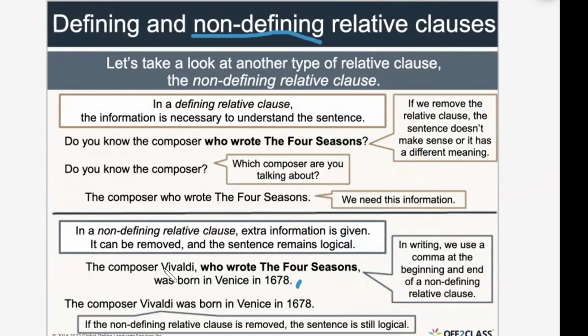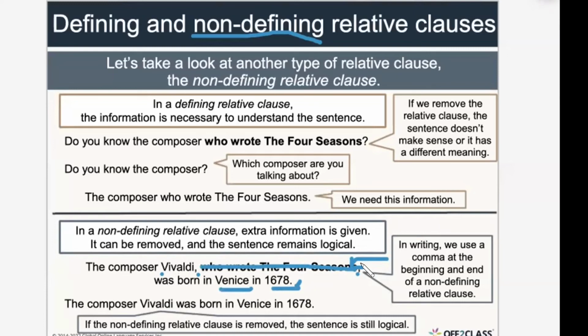So the composer, Vivaldi, comma, who wrote the 4 Seasons, comma, was born in Venice in 1617. If I delete this, the sentence is also clear because I mentioned his name and where he was born and when. So this is a non-defining relative clause because I can omit it and it wouldn't make me understand any less.